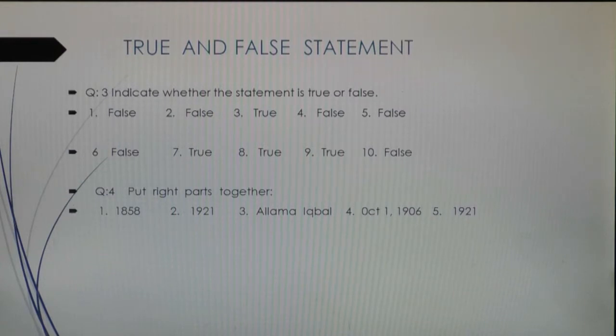Then question number 4. Put the right parts together. The British Crown. So what is the answer for the British Crown? 1858. Number 2, 1921. And for number 3, Allama Iqbal. Number 4, October 1st, 1906. Number 5, 1921.